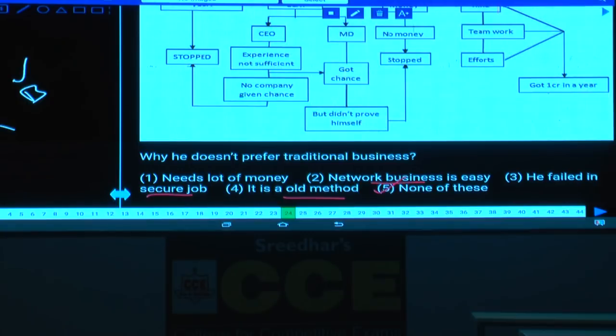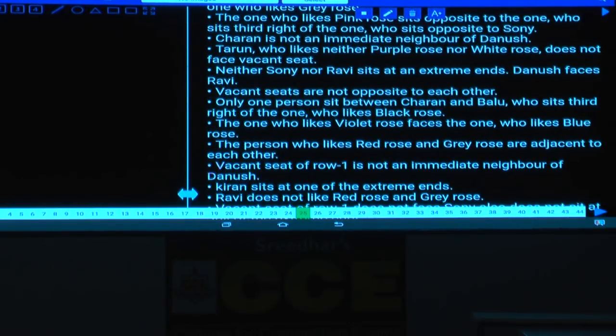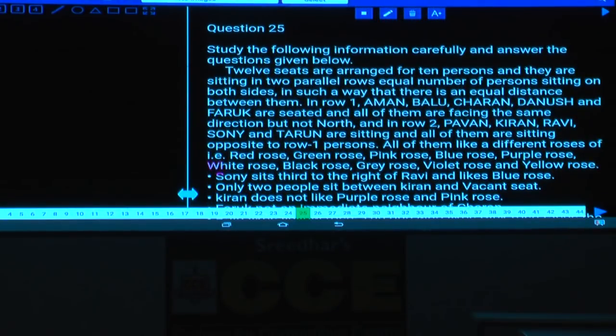Then question numbers 25 to 29. In these questions, what is the information given? How many persons are there? 12 seats are arranged for how many persons? 10 persons, and they are seated in 2 parallel rows.